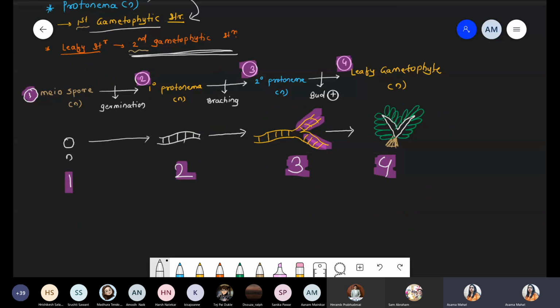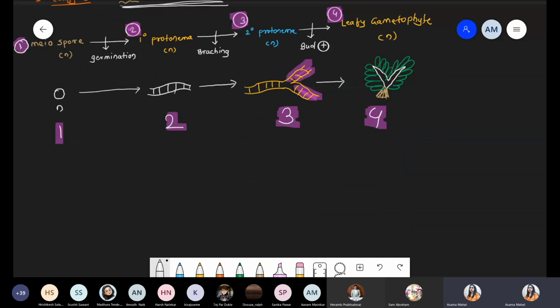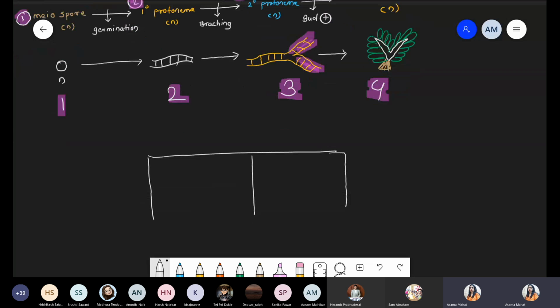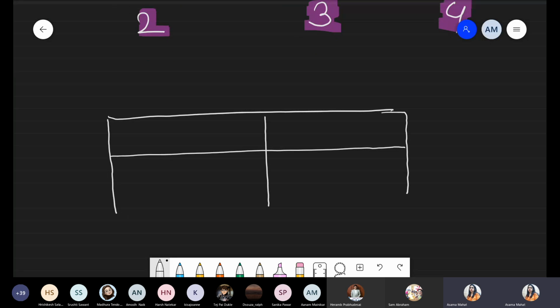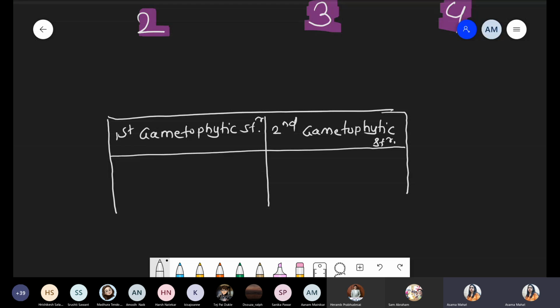So I'm preparing one chart once again, to represent this information, the final point with respect to this life cycle. First part, first column, write down the first gametophytic structure. And now, one minute, I just want to complete this part, then I'll stop the class. Second gametophytic structure. First and the second. Please highlight the first one, and highlight the second one.